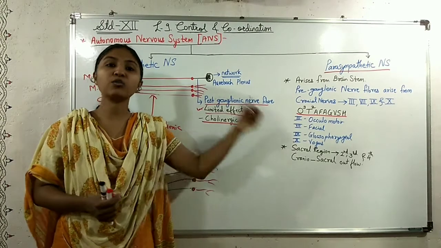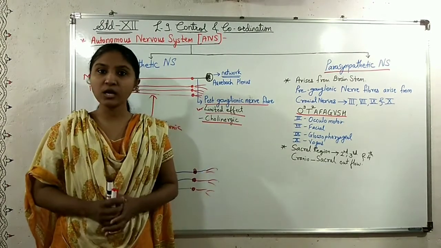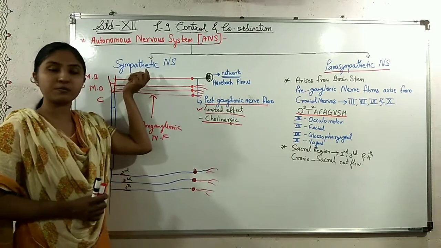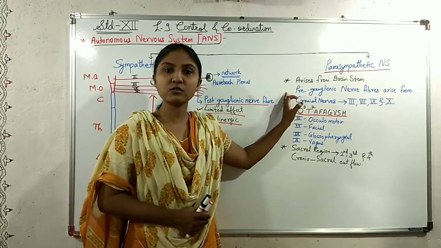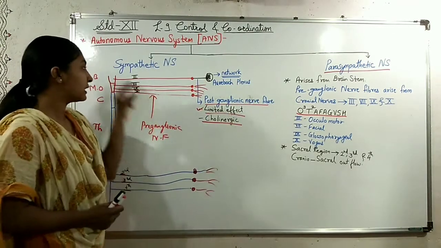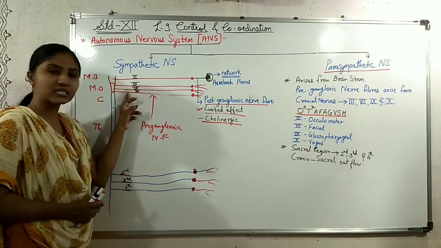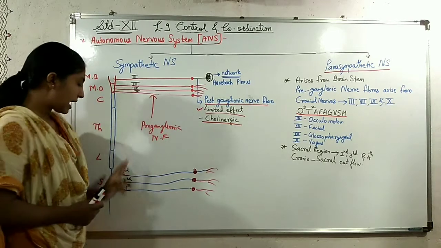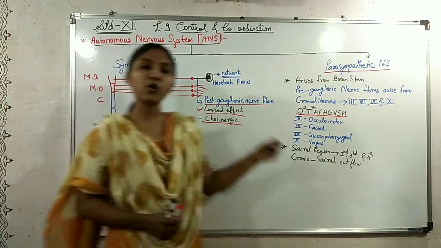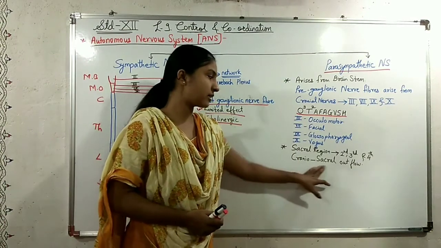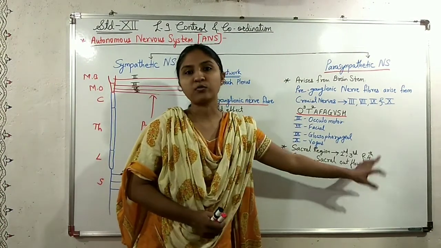That's why the outflow is called thoracico-lumbar in case of the sympathetic nervous system. In the parasympathetic nervous system, the nerve fibers arise from the brainstem, from the cranial nerves, and from the sacral nerves, and that's why the outflow is called the craniosacral outflow.